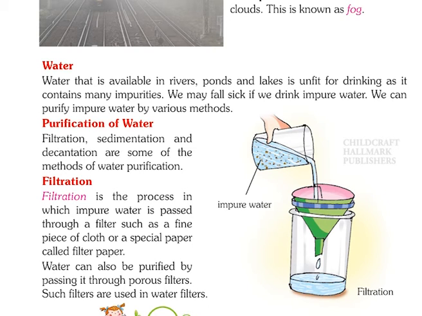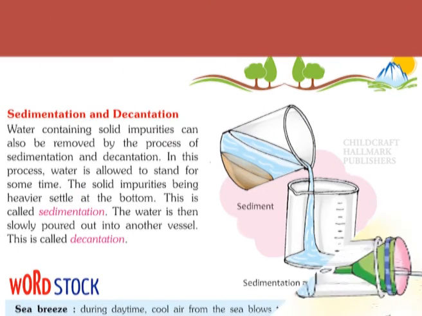Filtration. Filtration is the process in which impure water is passed through a filter, such as a fine piece of cloth or a special paper called filter paper. Water can also be purified by passing it through porous filters. Such filters are used in water filters.